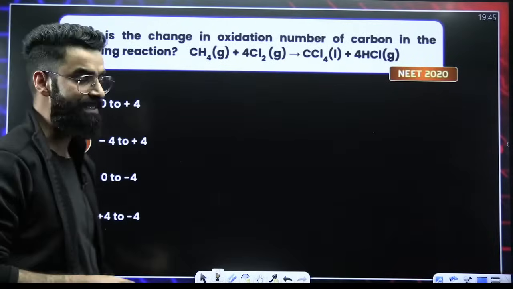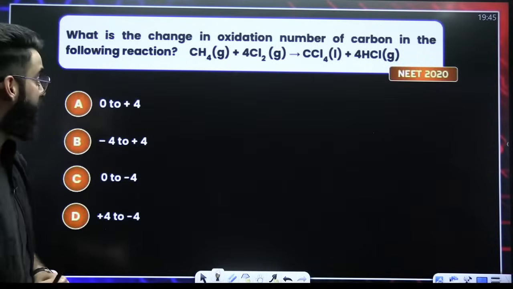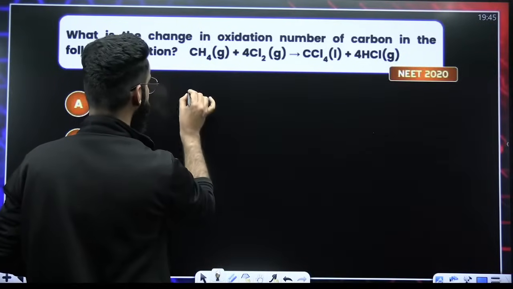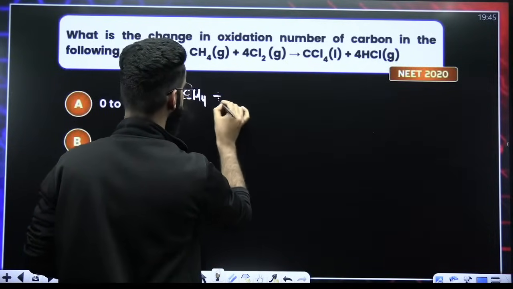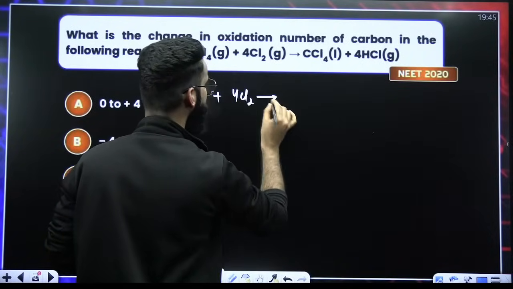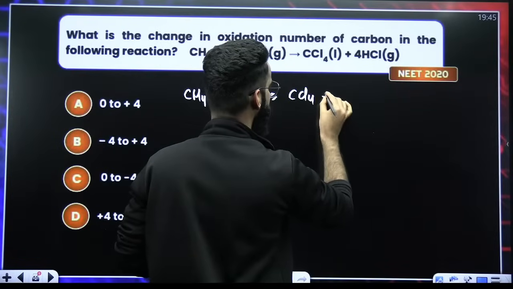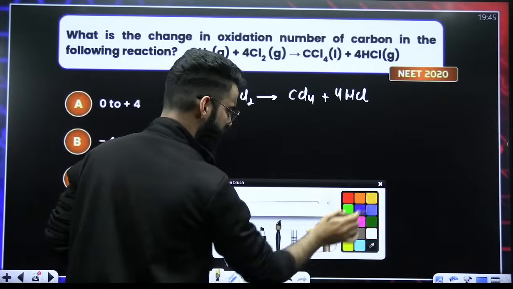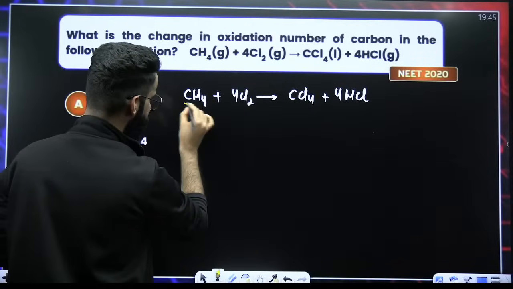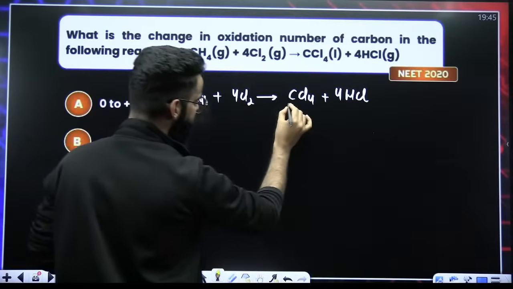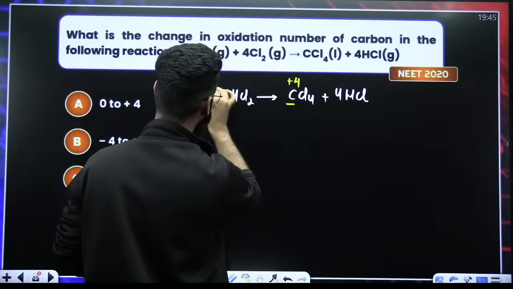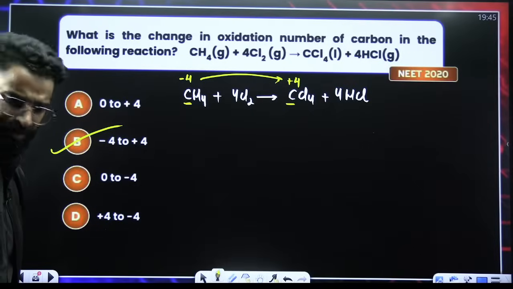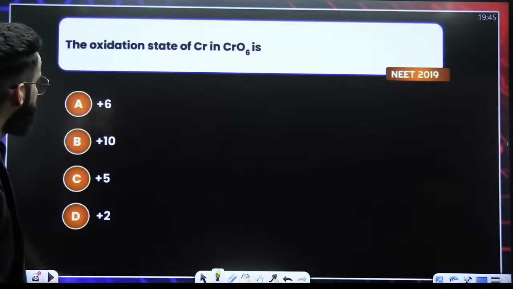NEET 2020. What is the change in the oxidation number of carbon in the following reaction? CH4 plus 4 Cl2 gives CCl4 plus 4 HCl. What is the change in the oxidation state of carbon? The oxidation state of carbon here will be -4. The oxidation state of carbon here is +4. So from -4 to +4, it's changing. Done. Basic question.